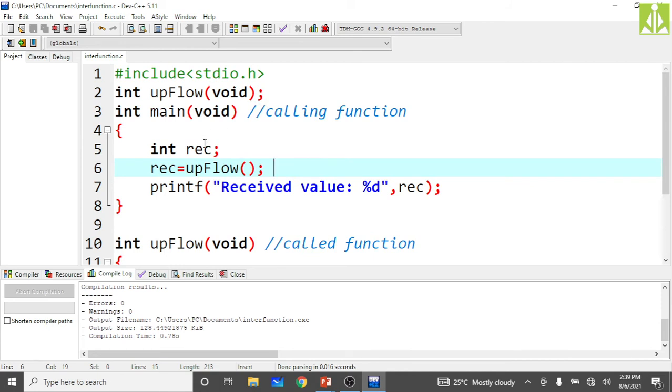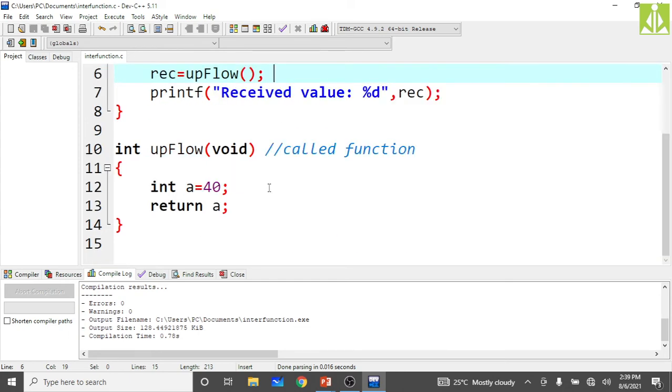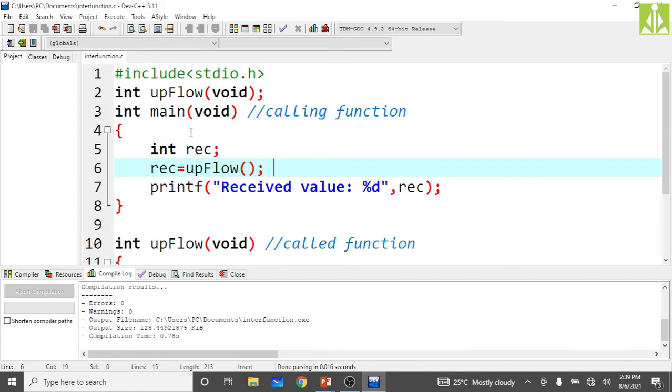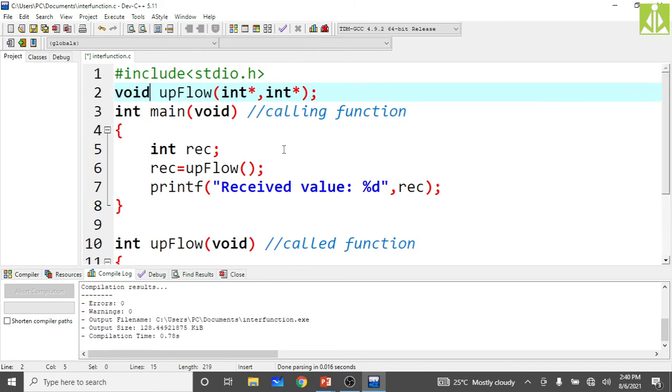Okay, the next thing: what technique do you have to follow if you want to return more values from the called function back to the calling function? The concept is using references. References in the sense of the addresses of the variables. So here you have to use pointers, int star comma int star. Two integer type variables I am going to receive in return from the called function back to the calling function. Here you declare two variables a comma b.